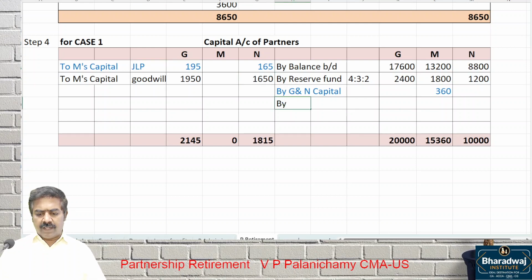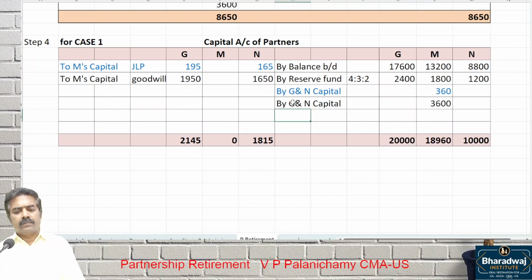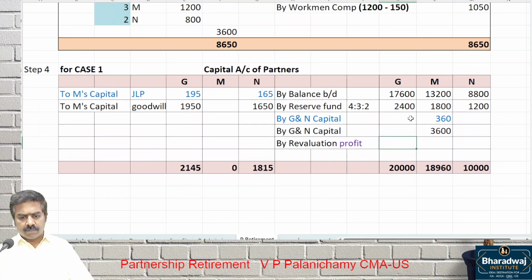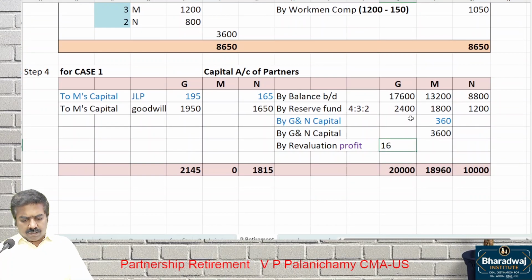This one will be by G and N's capital, 3,600. By revaluation profit. What is the revaluation profit? 1,600, 1,200 and 800.